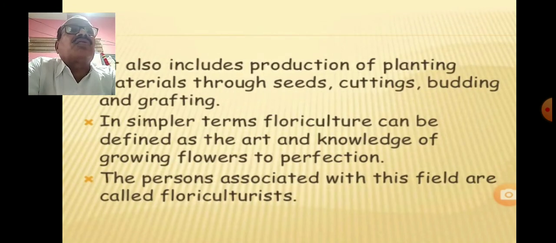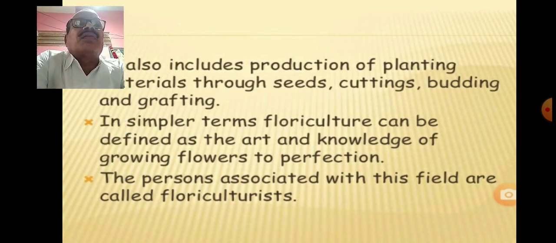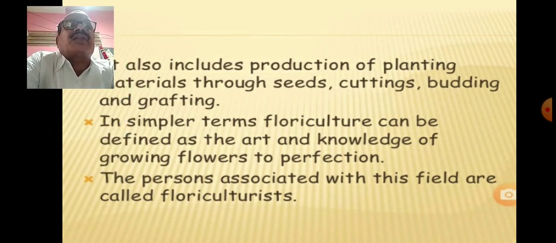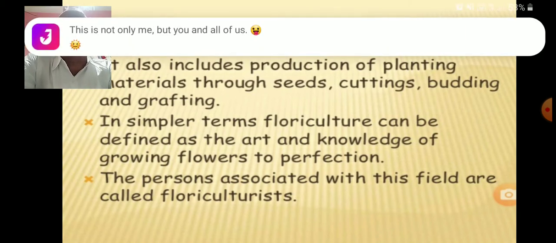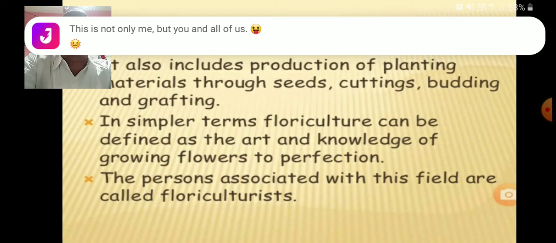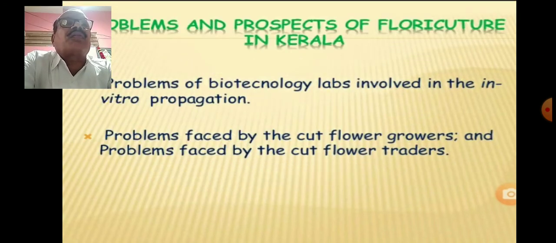It is also used for different purposes, that is the seeds, cutting, budding and grafting. This flower you are knowing very well. After the pollination, this flower forms the seeds.